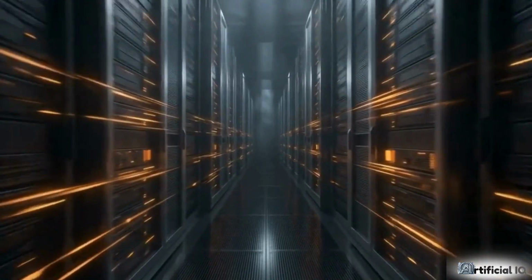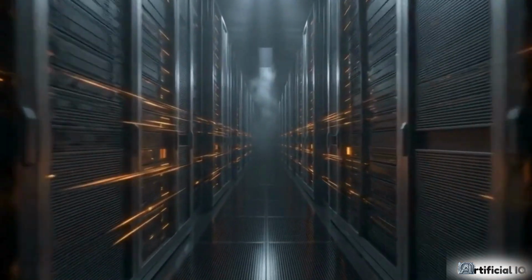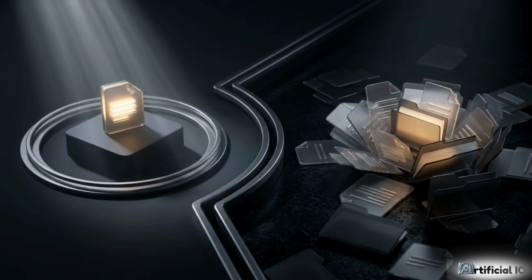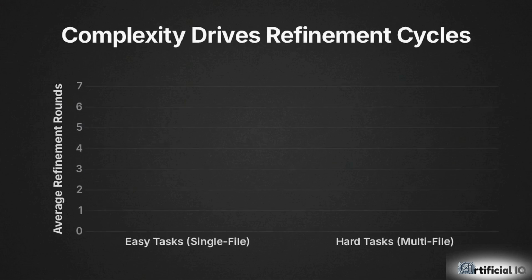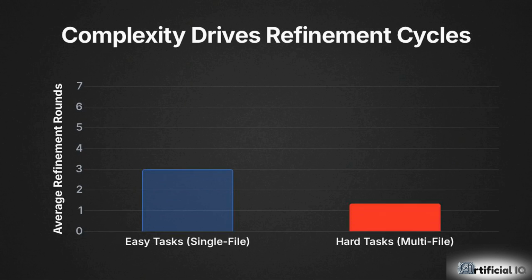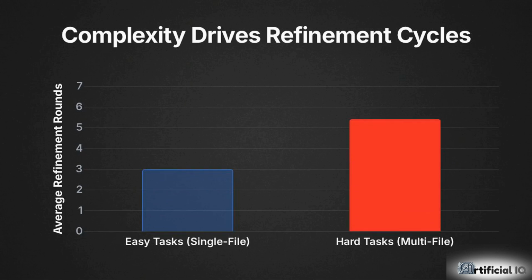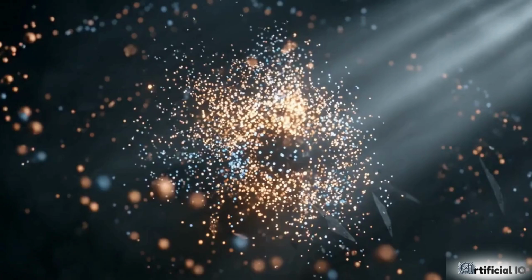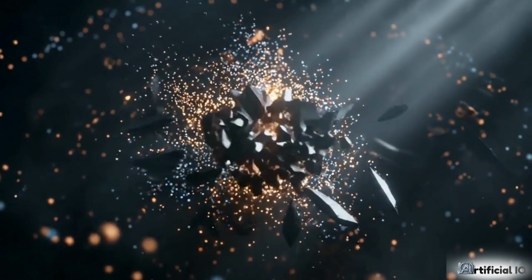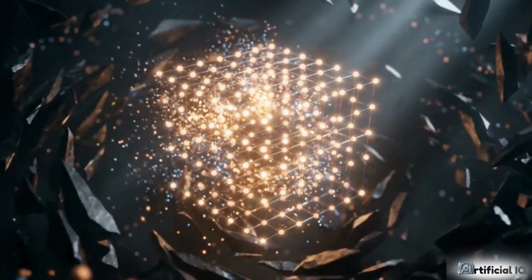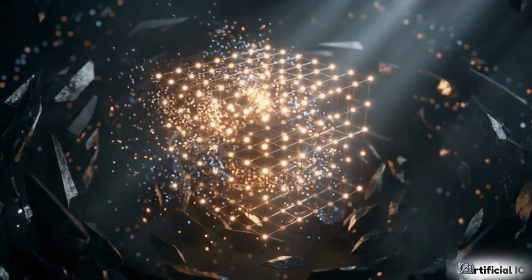We can see exactly how much work this closed loop is doing by looking at the system's telemetry on the DABStep Data Science benchmark, which tests both single-file and multi-file tasks. This chart tracks the average refinement rounds to reach a solution. Easy single-file tasks average just 3 rounds through the loop. But hard, multi-file tasks force the system to grind, requiring 5.6 iterative cycles before approval. If the system relied on its initial guess, it would have failed hard tasks entirely. Complex analysis demands engineered persistence.